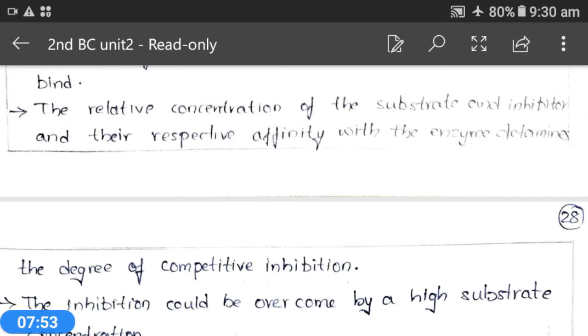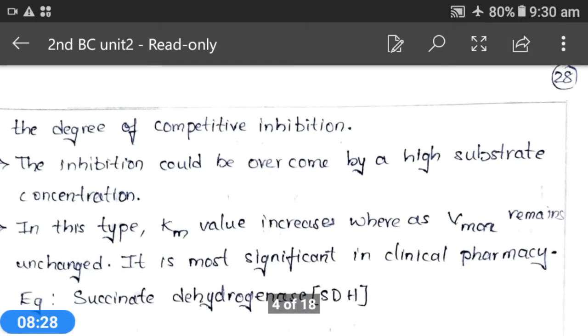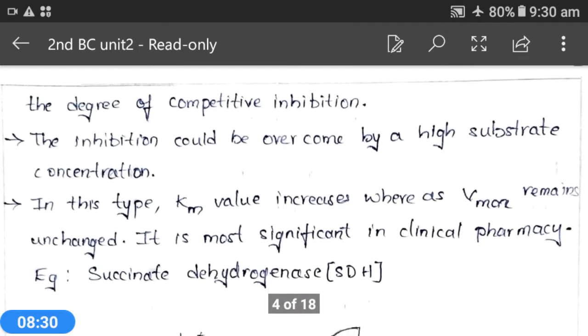Obviously enzyme activity will be inhibited and the degree of competitive inhibition will be very high. The inhibition could be overcome by a high substrate concentration. That means the affinity of the substrate may affect the inhibition, and also a high substrate concentration. If the concentration of substrate is more when compared to the inhibitor, obviously inhibition cannot be done.